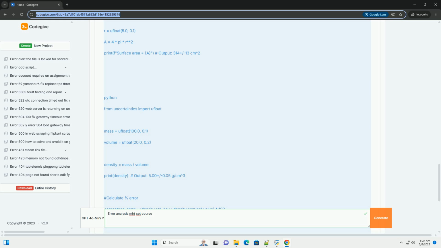Add relative uncertainties in quadrature. 3. Power rule. If z equals x to the power n, then delta z / z equals n times delta x / x. 4. Constant multiplication. If z equals k times x, where k is a constant, then delta z equals k times delta x.